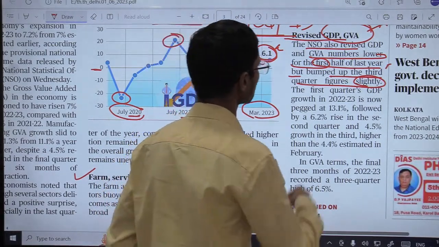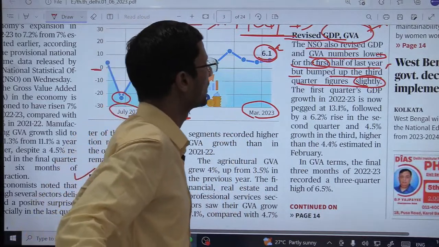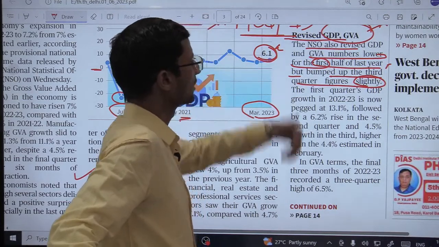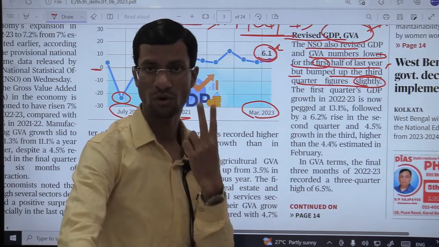So NSO has revised GDP and GVA numbers on the lower side for the first half of the last year, meaning the first 2 quarters.